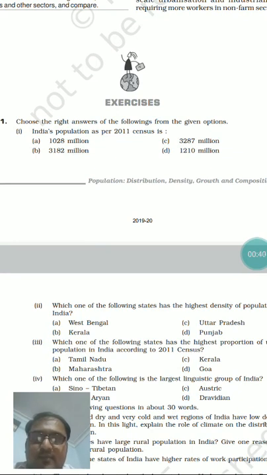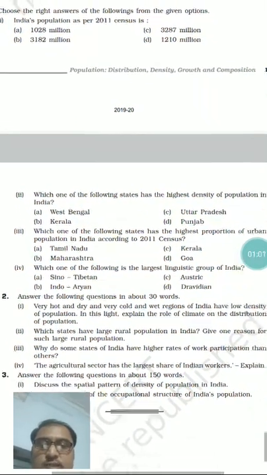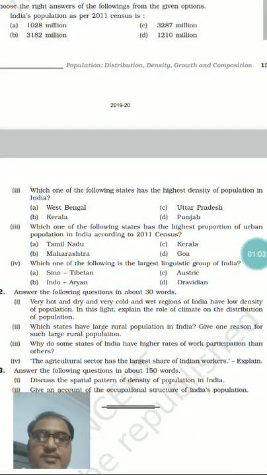This is a multiple choice objective question. Number 1 is India's population as per 2011 census. As we all know, India's population according to the 2011 census is 121 crore, so option D is correct here: 1210 million.